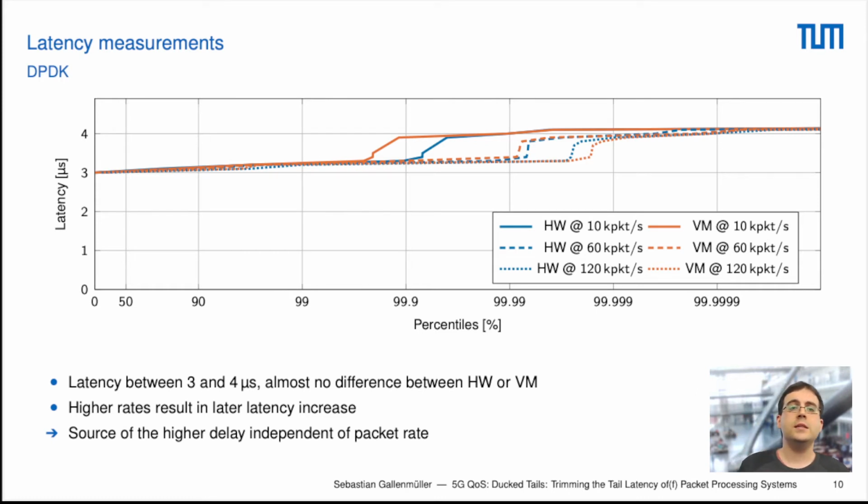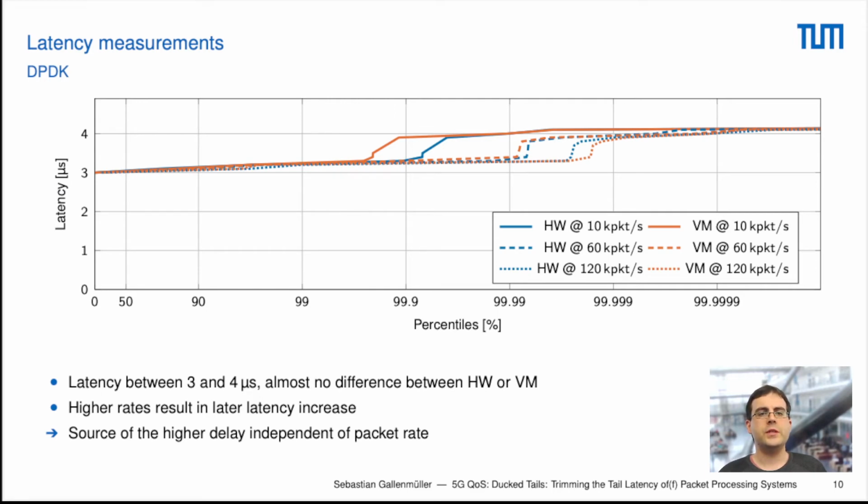And what we can see is that the latency performance is quite stable up to roughly the 99.9 percentile. There it rises a little bit up to 4 microseconds. So this is quite a low latency. We're totally within our 1 millisecond budget. What can also be deduced from this measurement is that there's very little cost between the hardware and the VM. So this means that the costs of virtualization are quite low.